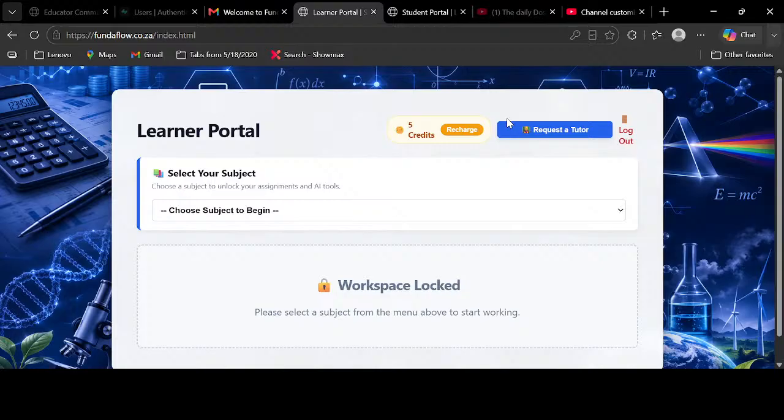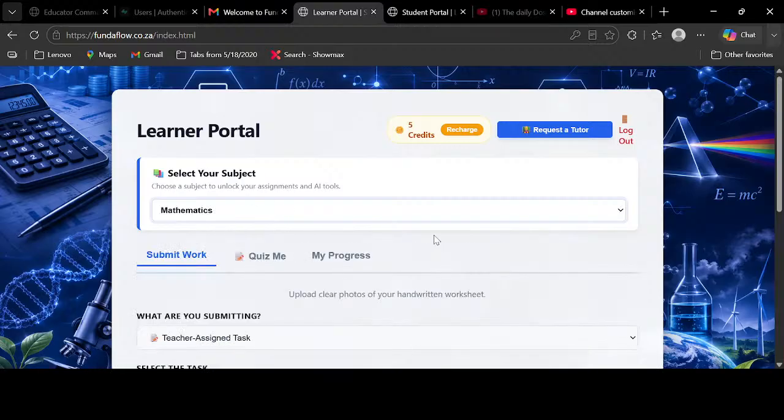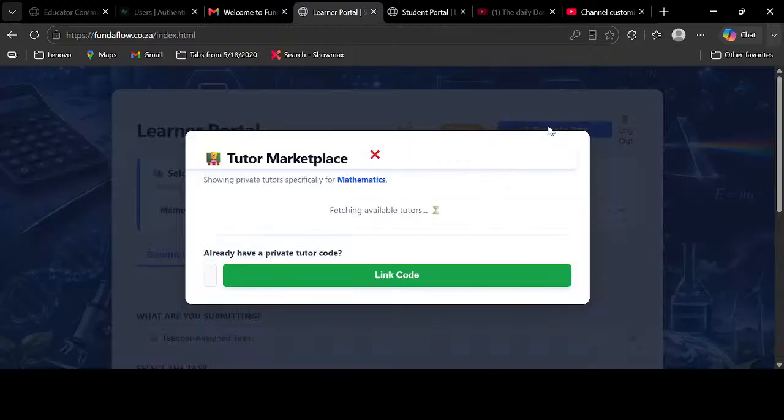So for you to request a tutor, you need to click the subject that you're requesting. You need to say mathematics, because the tutor needs to register which subjects they are doing. You won't see all the tutors. You're going to see tutors according to the subjects that they are teaching. So if you say maths, these are the tutors that have already agreed that they're doing maths.